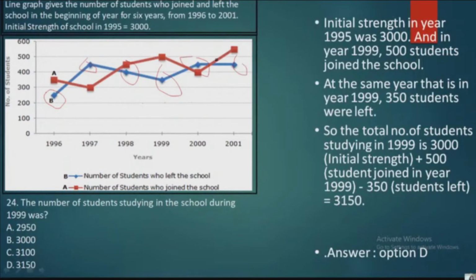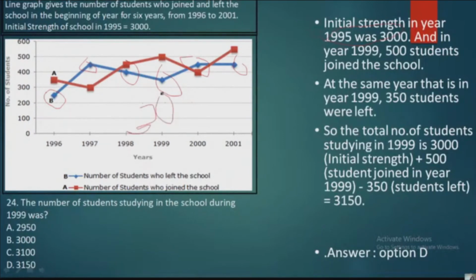Now, the number of students studying in the school during 1999. What is the total number of students studying in the school during 1999? How do you calculate it? See, the initial strength in 1995 is 3000, which is already given.